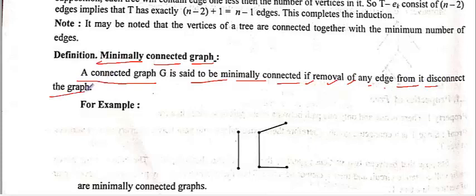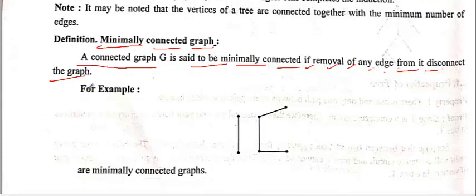So you can remove any edge, you will get a disconnected graph. Let us suppose you have this edge. You can take any edge, remove this edge, or this edge, or this edge, and the graph will be disconnected. So these kinds of graphs are minimally connected graphs.